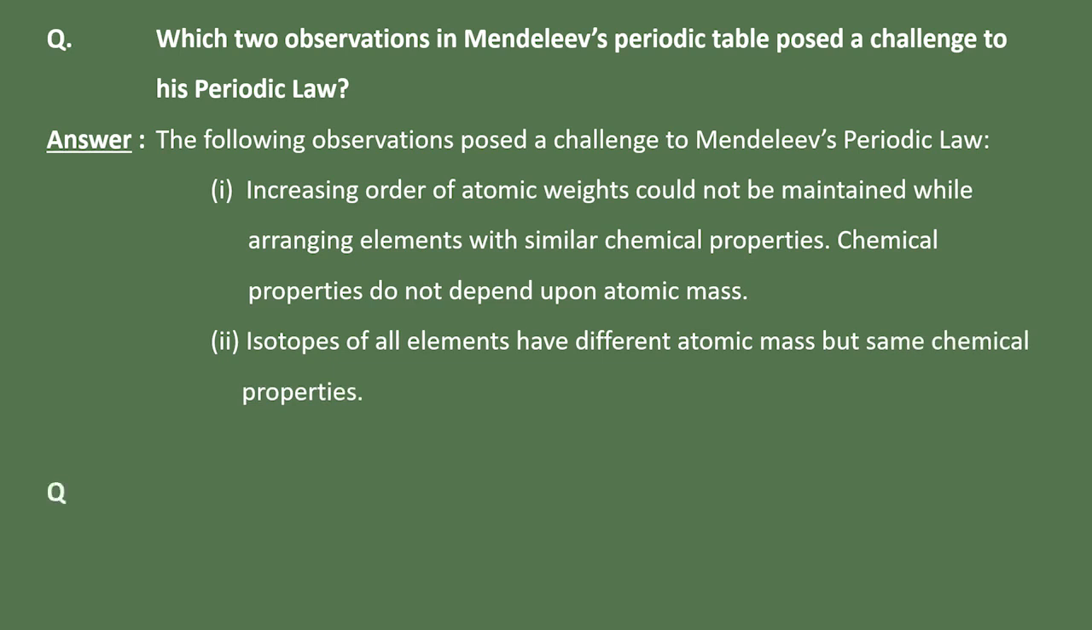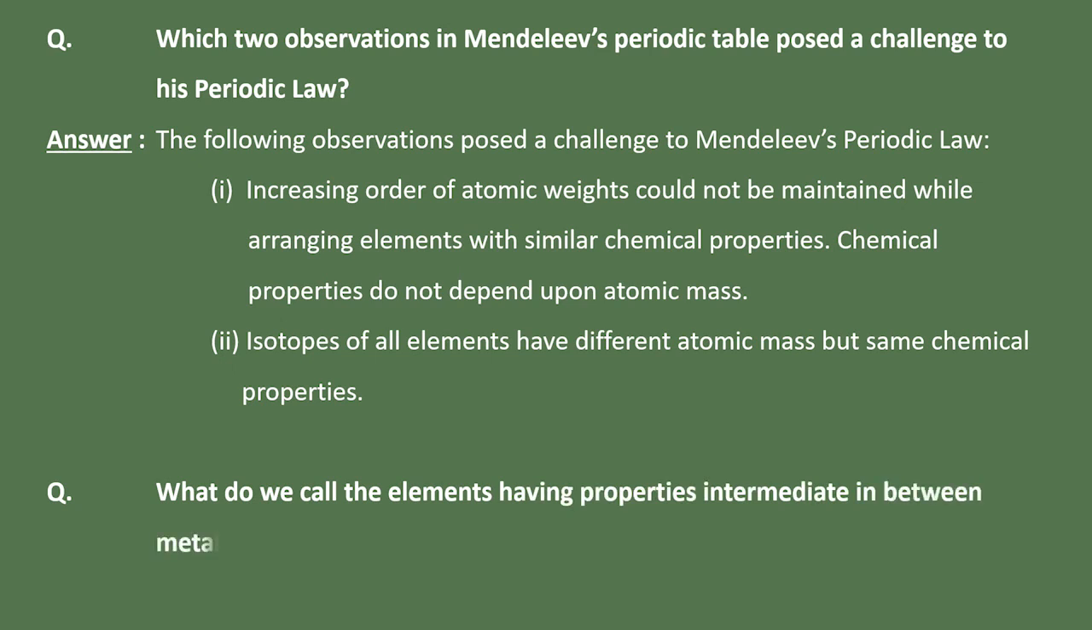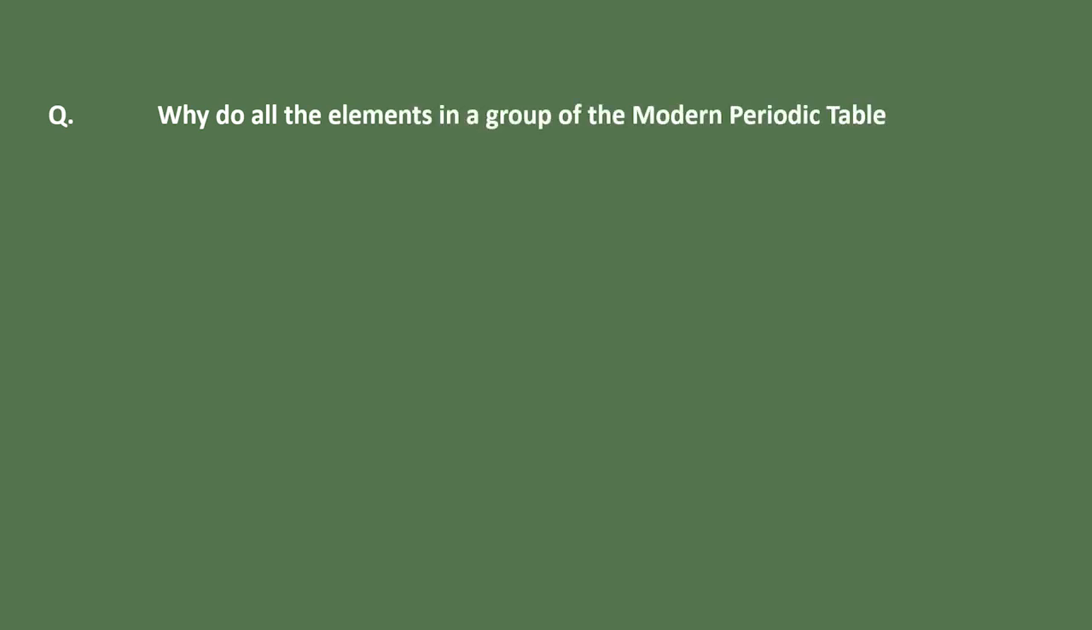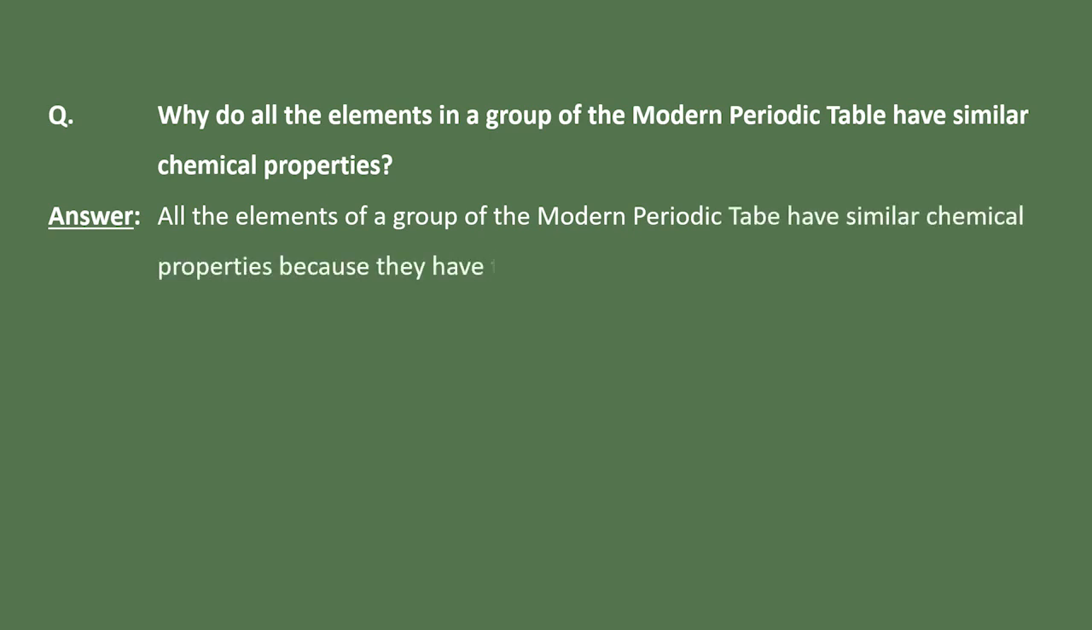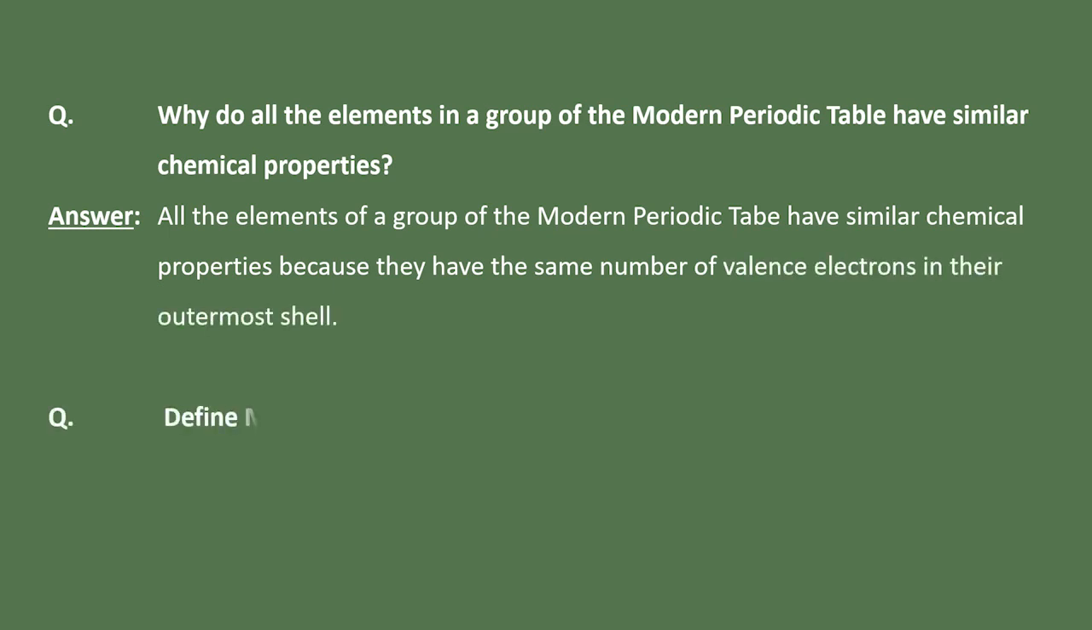Question: what do we call the elements having properties intermediate in between metals and non-metals? Answer: metalloids. Question: why do all the elements in a group of the modern periodic table have similar chemical properties? Answer: all the elements of a group of the modern periodic table have similar chemical properties because they have the same number of valence electrons in the outermost shell. Question: define modern periodic law. Answer: modern periodic law states that properties of elements are a periodic function of their atomic number.